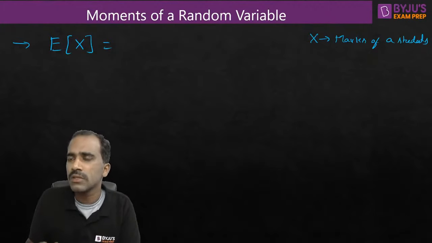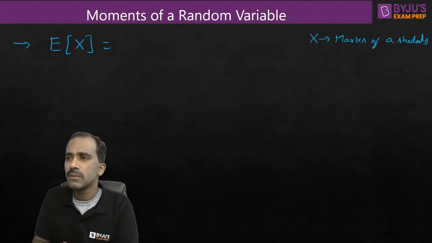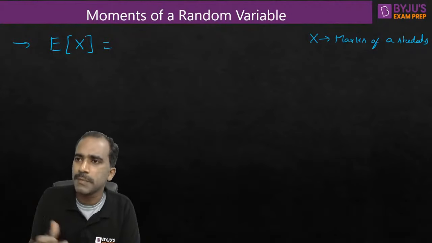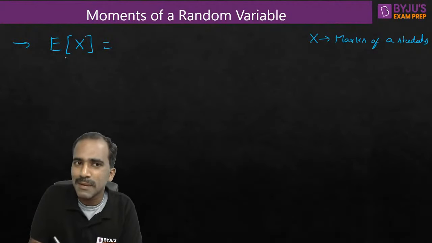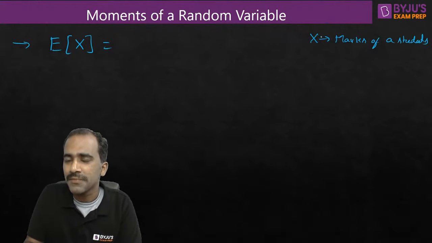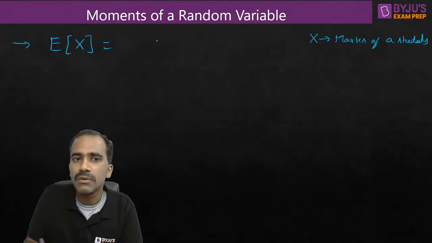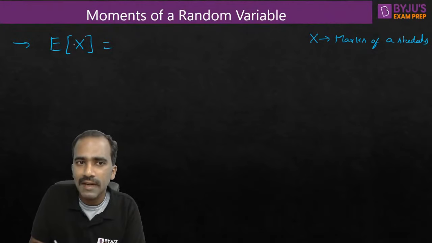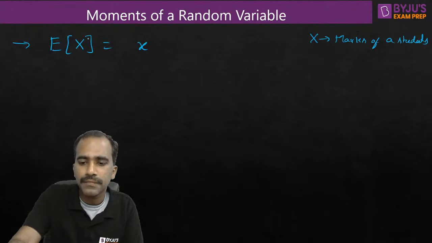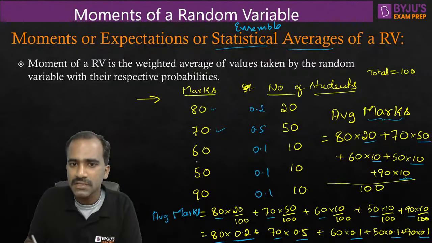But I'm not interested in all the details. I just want the expected mark. You can't tell the exact mark, so what are you expecting? If you want to tell the expected mark, you have to average the parameter with the statistics. So how to average? Take that random variable, the possible values whatever it takes. For example, in the previous example, 80, 70, 60, 50, 90.